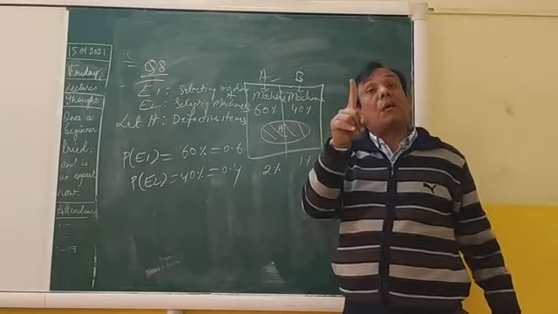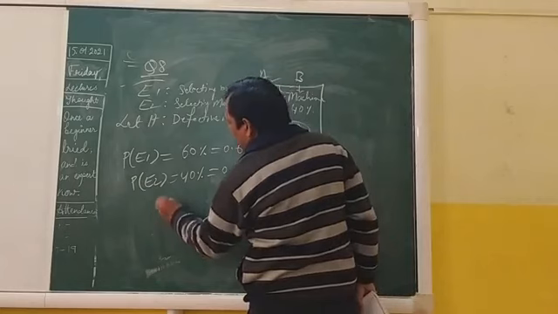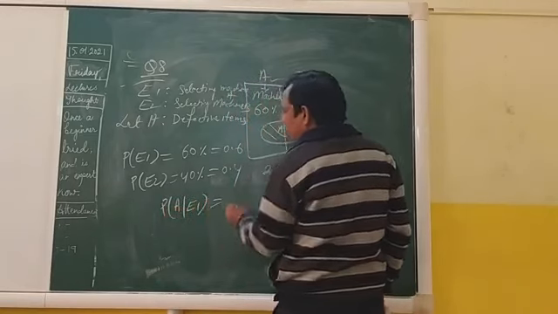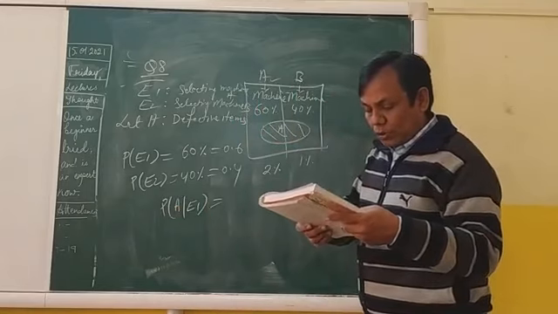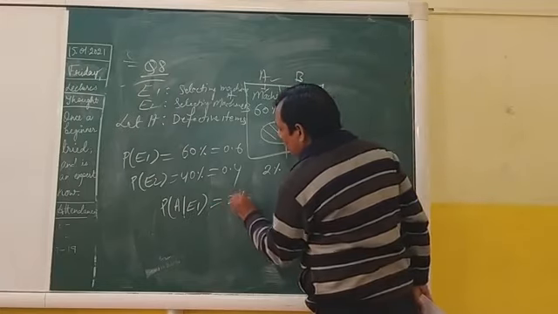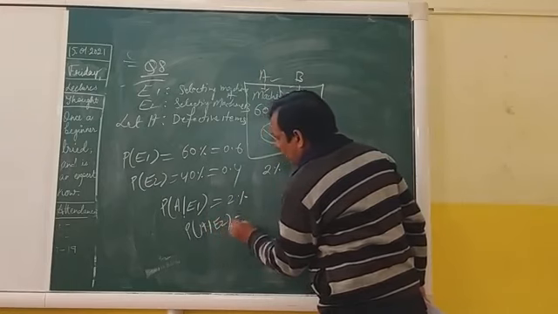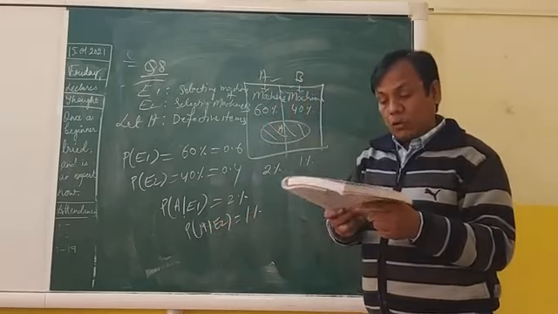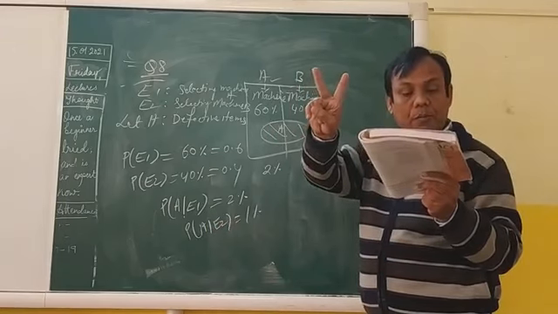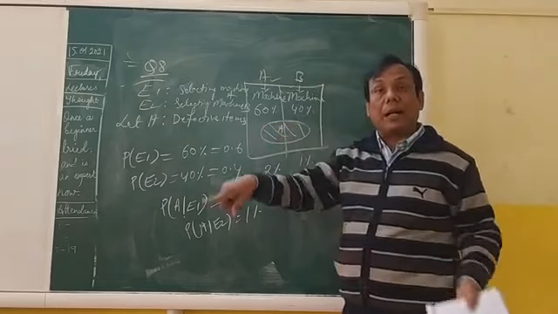It means you have to find P(E2/A). First we see what is given: P(A/E1) is 2% and P(A/E2) is 1%. In the question it is clearly written that 2% of the items produced by machine A and 1% produced by machine B are defective.